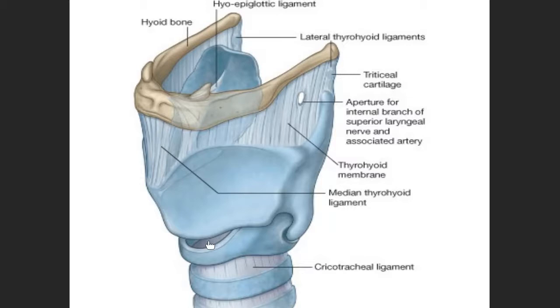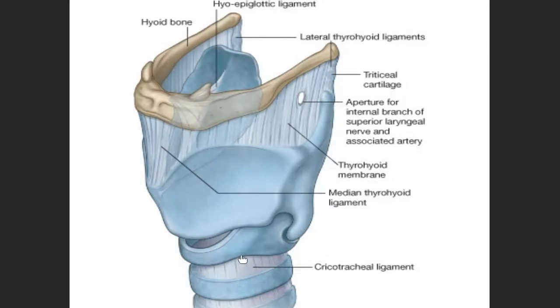Same as there is one more membrane, the thyrocricoid membrane. It means the membrane between the thyroid cartilage and the cricoid cartilage. And then the cricotracheal membrane or ligament.